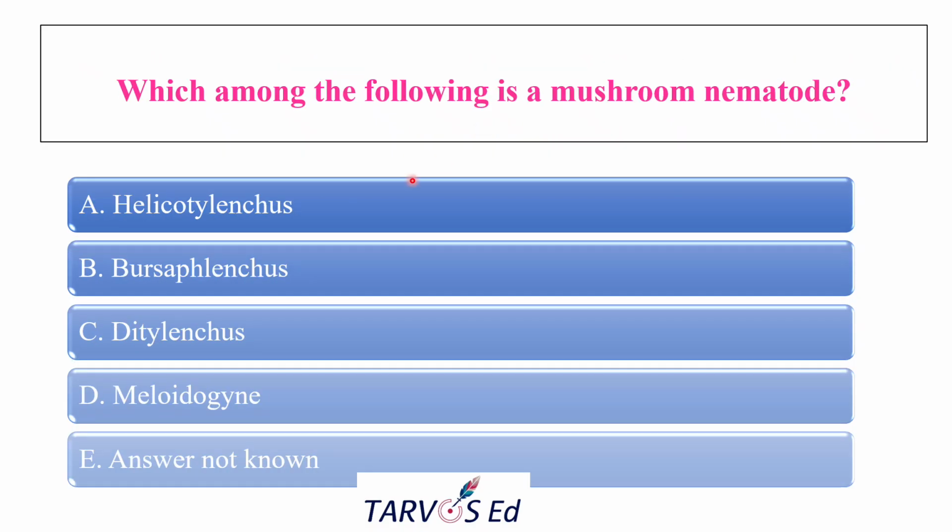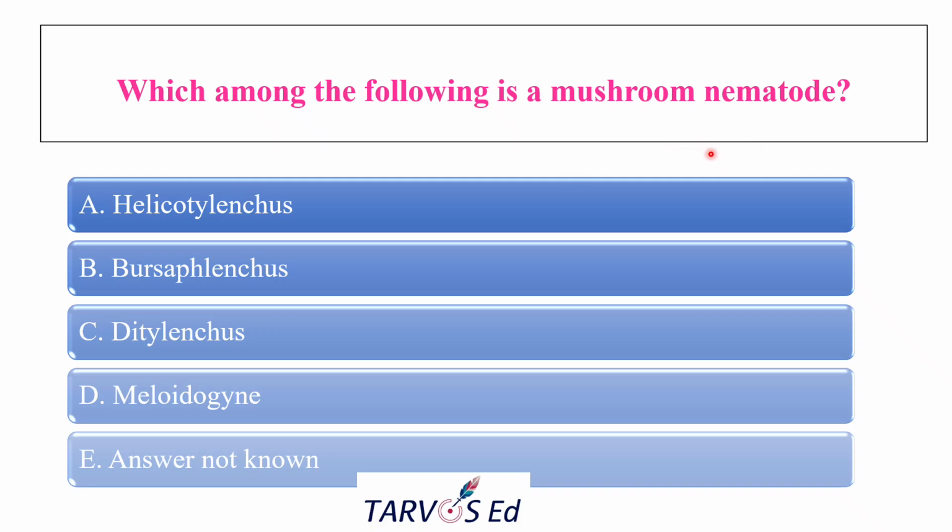The next question is, which among the following nematodes is the mushroom nematode? So what is a mushroom nematode? It is a nematode that feeds on cultivated mushrooms and their mycelium. They are not plant root parasites. They usually attack the fungal mycelium and fruiting bodies grown in the mushroom beds and all.